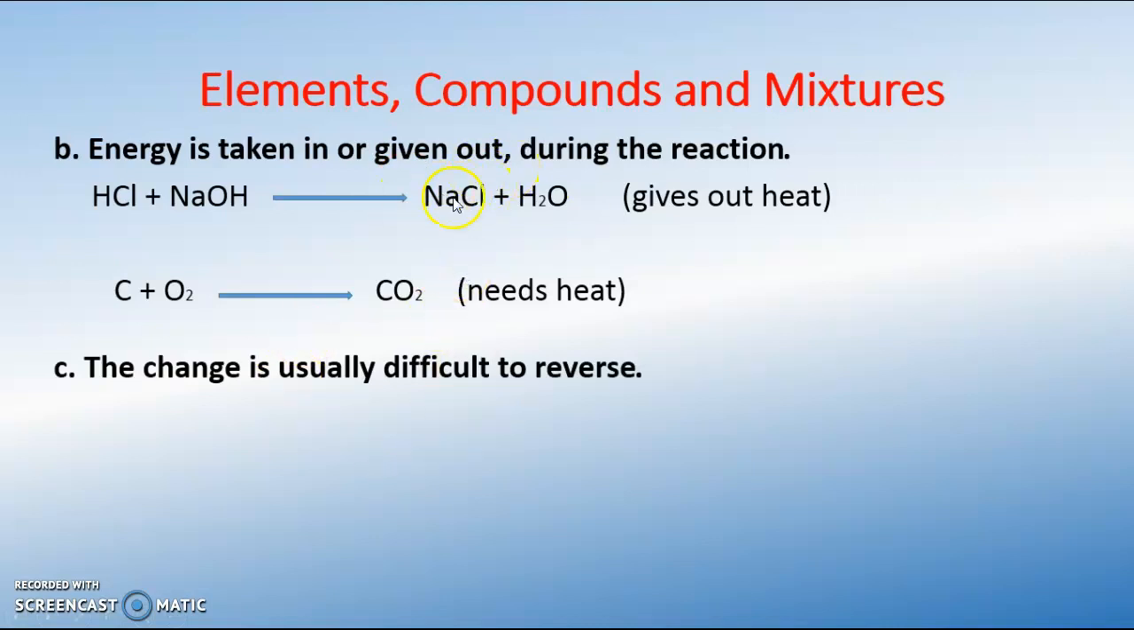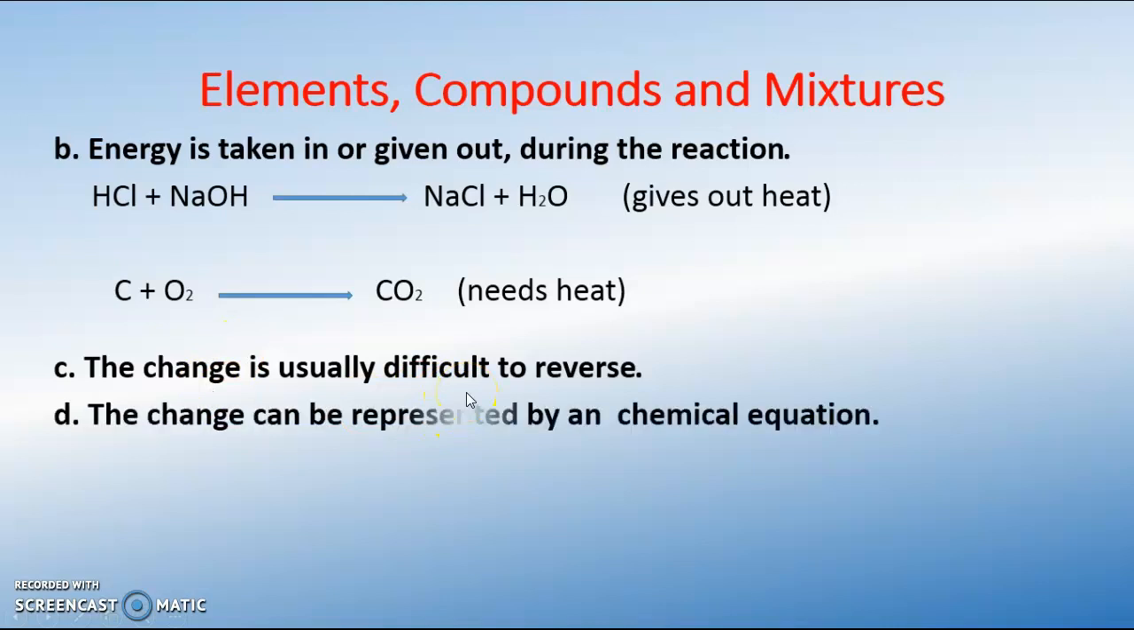Once you form the compound, it's very difficult for you to reverse to get back your starting material. So we say the change is usually difficult to reverse. The change can also be represented by a chemical equation. In the formation of compounds, which we can also call chemical change, we can represent it by a chemical equation.